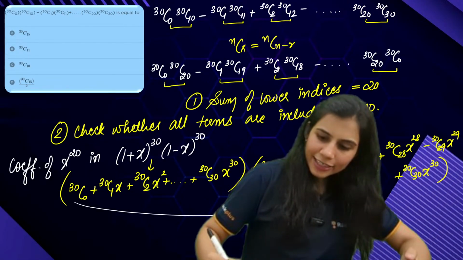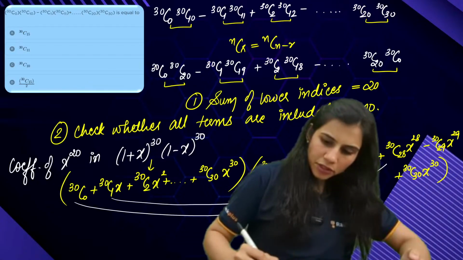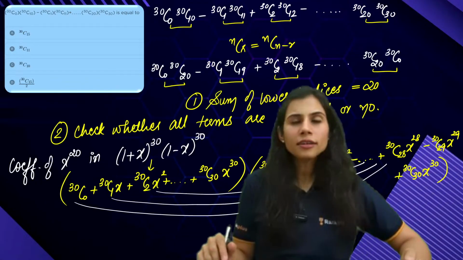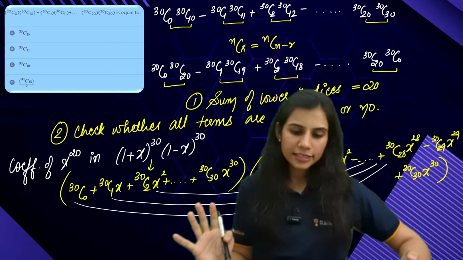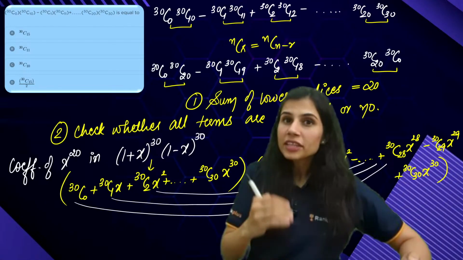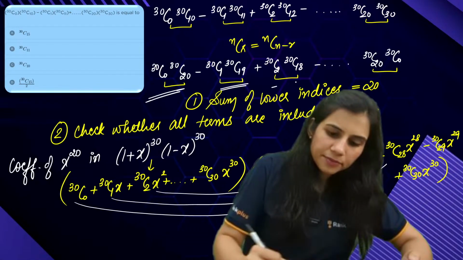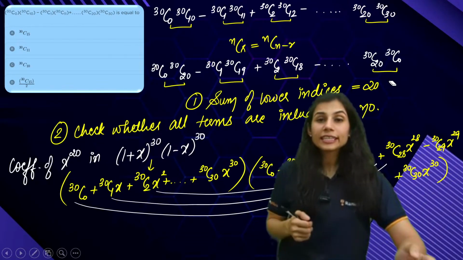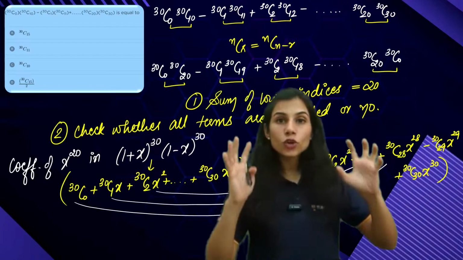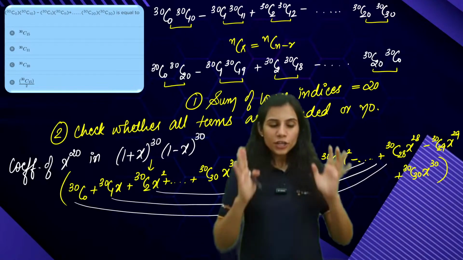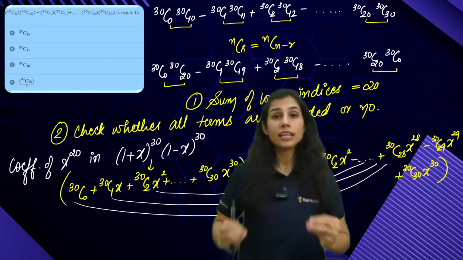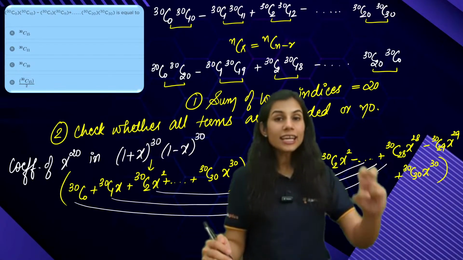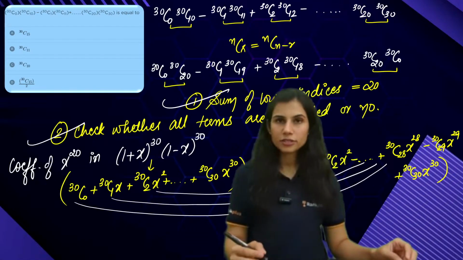30C0 into 30C20, 30C1 into 30C19, 30C2 into 30C18 and so on, 30C20 into 30C0. Each and every one of these coefficients is written over here. That means all possible coefficients that you can get when you multiply both these series are already exhausted. They are included in my series. No term is left. No potential coefficient of x to the power 20 is left. Everything is exhausted in the series. These are my 2 conditions.